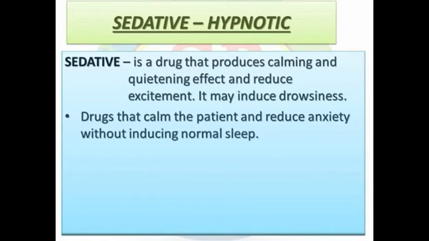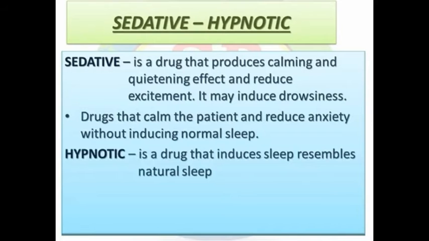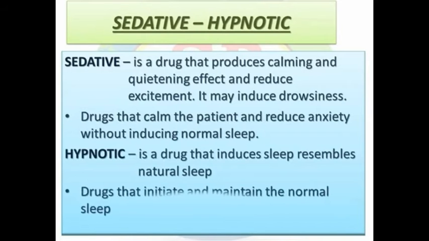So first we see the sedatives, the drugs which decrease activity, moderate excitement and calm. And the second one is hypnotics. These are the drugs which produce drowsiness and facilitate the onset and maintenance of a state of sleep resembling natural sleep, from which the recipient can be aroused easily. A hypnotic used in high dose can produce general anesthesia.